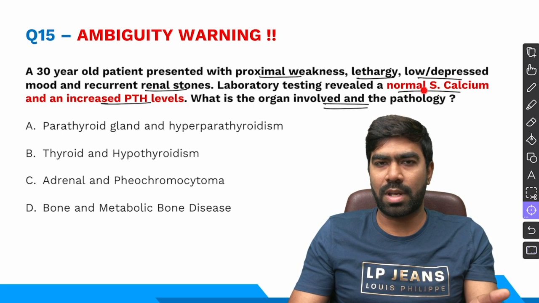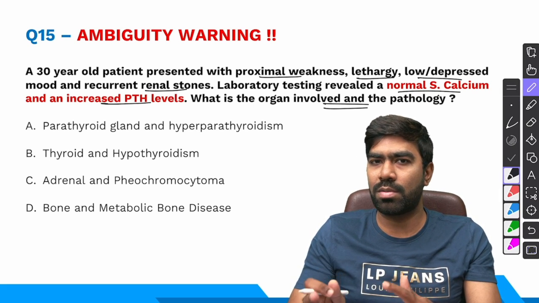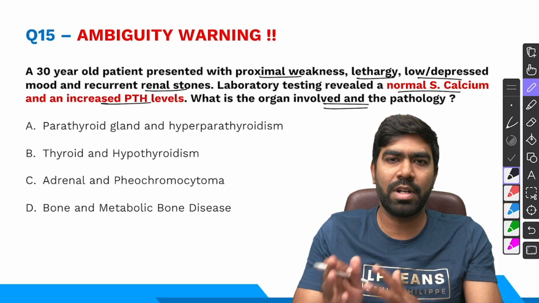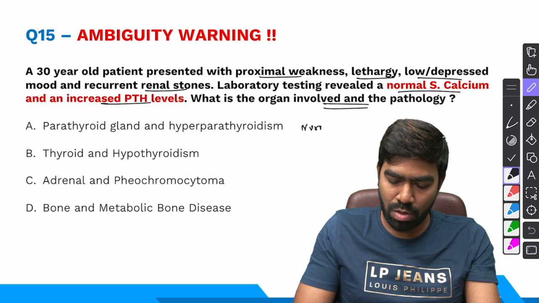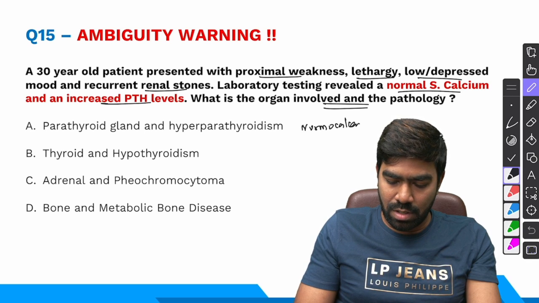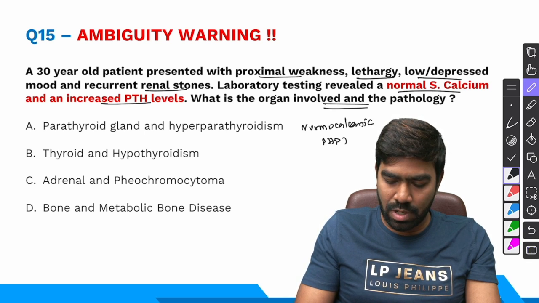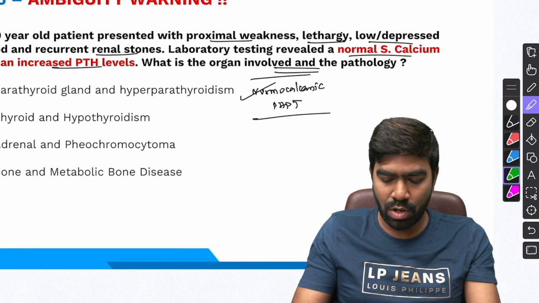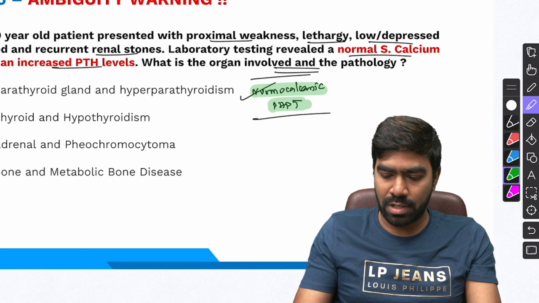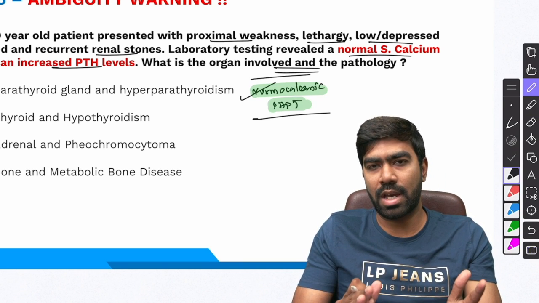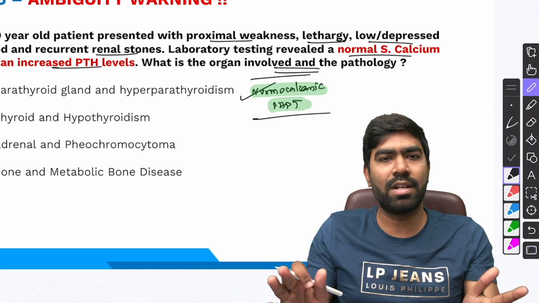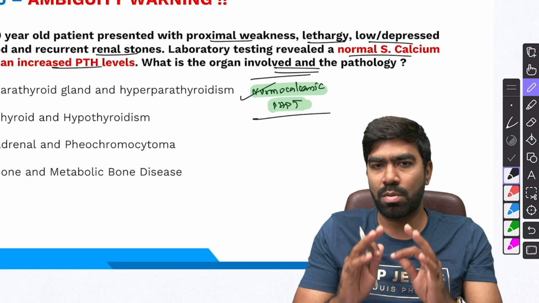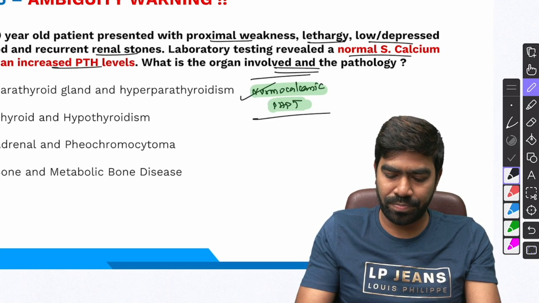So what about this normal serum calcium? Everyone would have studied that hyperparathyroidism means hypercalcemia. That's true, but there are some cases of hyperparathyroidism which can be normocalcemic. That variant is called normocalcemic primary hyperparathyroidism. I don't know whether this is the exact question that the examiner has asked or not, but still I wanted to convey there is something called normocalcemic hyperparathyroidism, where the patient will have a normal serum calcium and almost all of the clinical features of hyperparathyroidism, and an elevated PTH. But the calcium alone will be normal. That's called normocalcemic primary hyperparathyroidism.